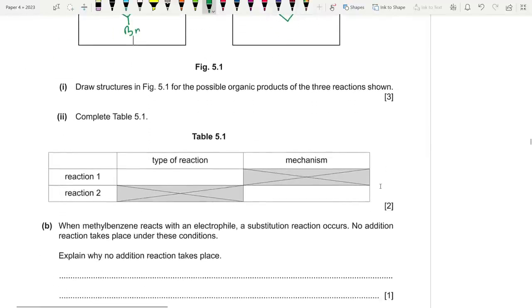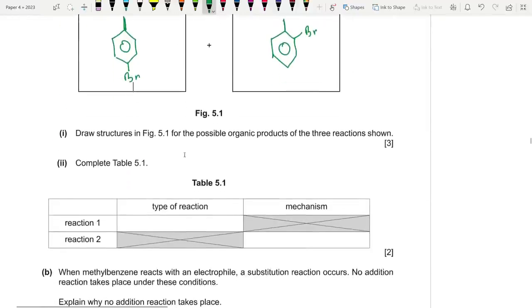Complete table 5.1. What is the type of reaction for step 1? I just told you that hydrogen is a reducing agent, so it's a reduction. They also accepted hydrogenation, it seems. Hydrogenation.